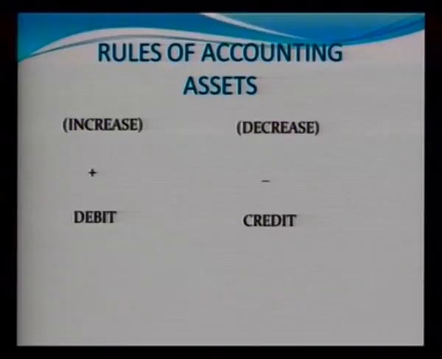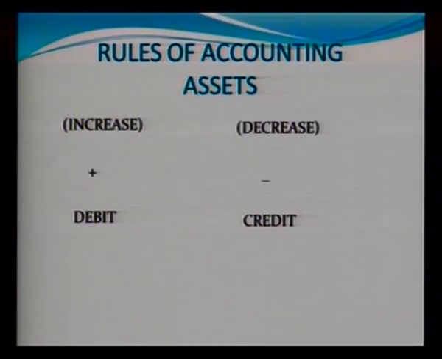So, what do we call the left hand side and what do we call the right hand side of an account? The left hand side of the account is known as the debit side, and the right hand side is known as the credit side. Okay. Now, what are the rules of debit and credit? As mentioned, there are five different types of accounts in the modern system of accounting. Learners should know the rules of debit and credit at the time of recording transactions in the books of account.